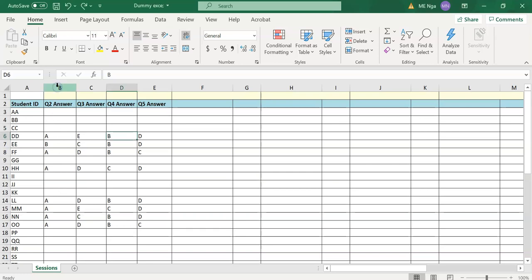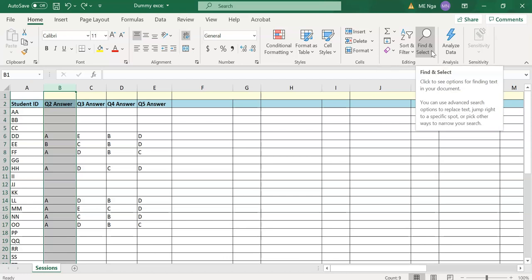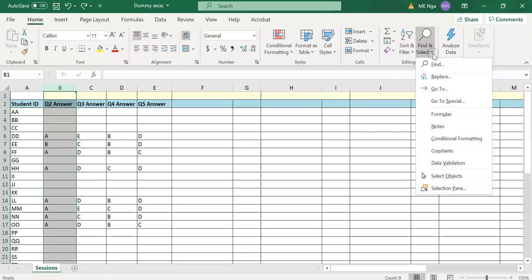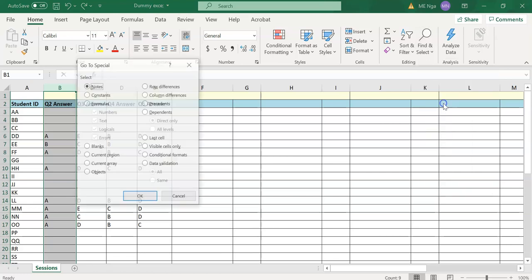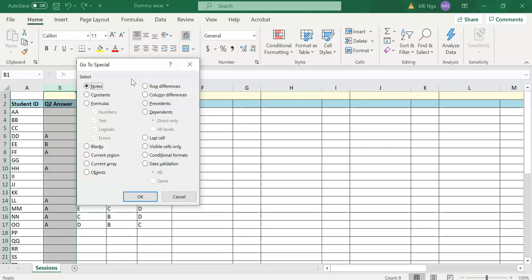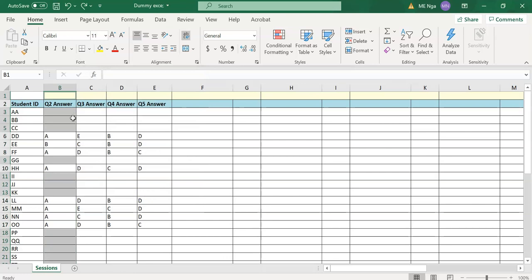First, select the column of choice. So any one of these columns with blank rows is fine. Then go to Find and Select. Choose Go to Special. And here you want to select blanks. So this will help you to isolate all the blank cells within this row. And then click OK. So you can see here that all the blanks have been selected.